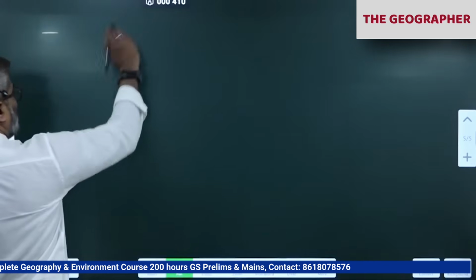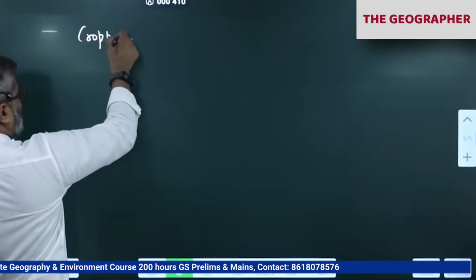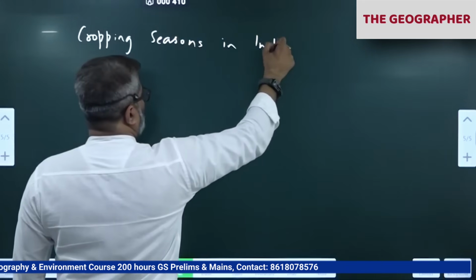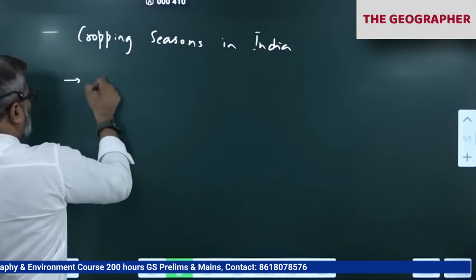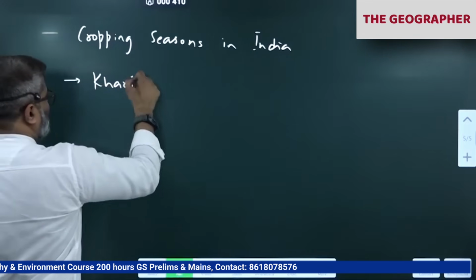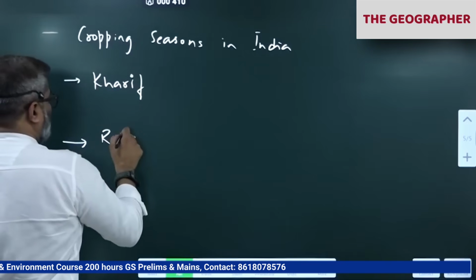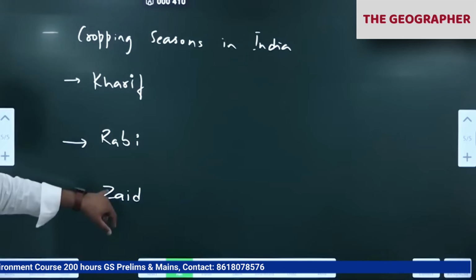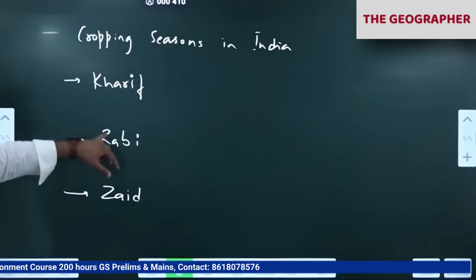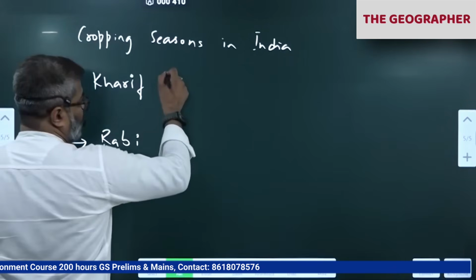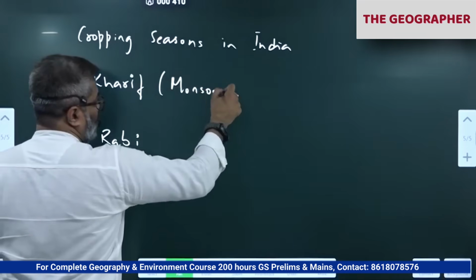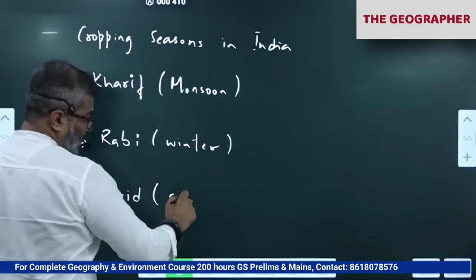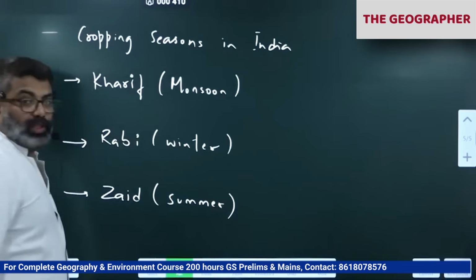Types of crops, just quickly write. First write cropping seasons in India. We have three cropping seasons: Kharif, Rabi, Zaid. Three Arabic words. Zaid is pronounced as Zaid. Kharif coincides with the monsoon season. Rabi is winter. Then summer, Zaid is the summer season. Three cropping seasons we have.